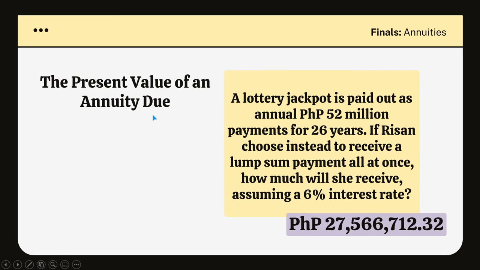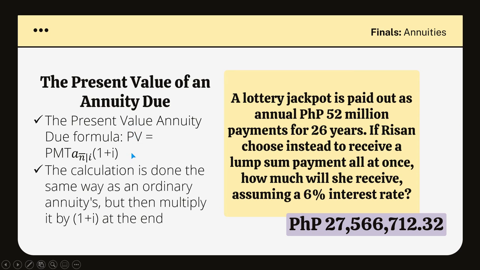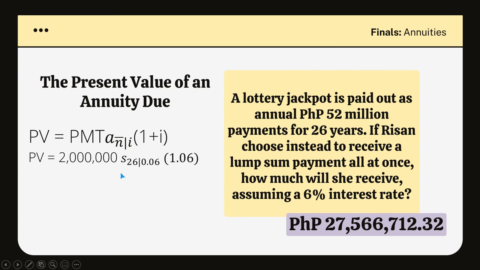So this is present value of an annuity due. Again, our present value annuity due formula is this. The calculation is done the same way as our ordinary annuities, but then we're going to multiply that by 1 plus i, because in this case, you receive the payment right away. So, there we go. We're going to find the annuity factor.